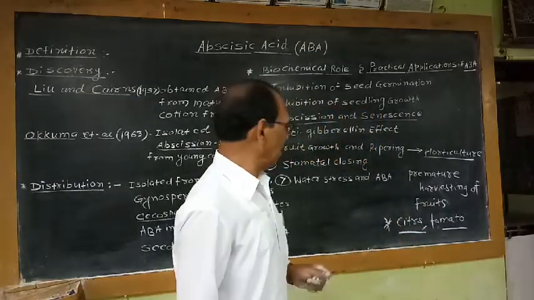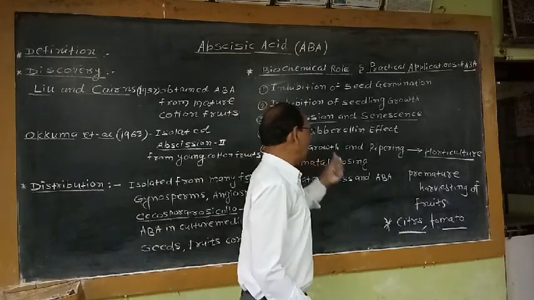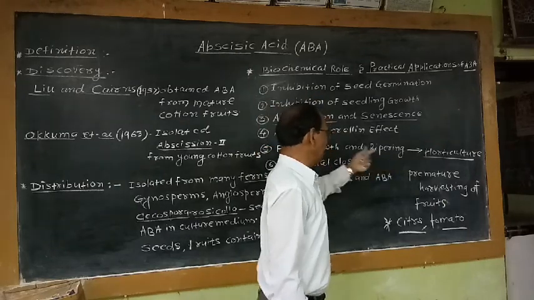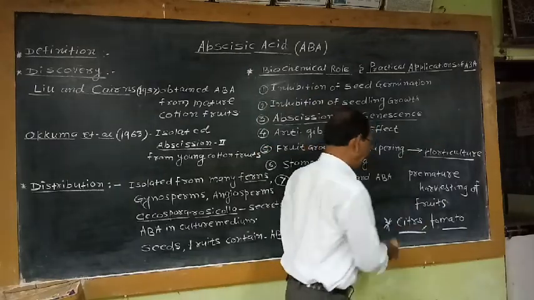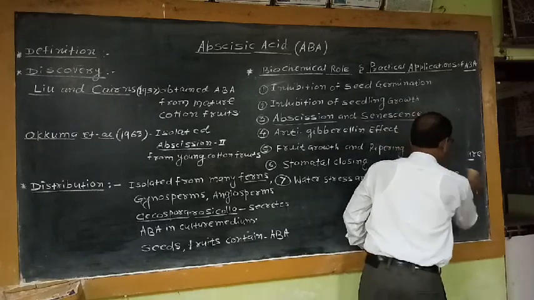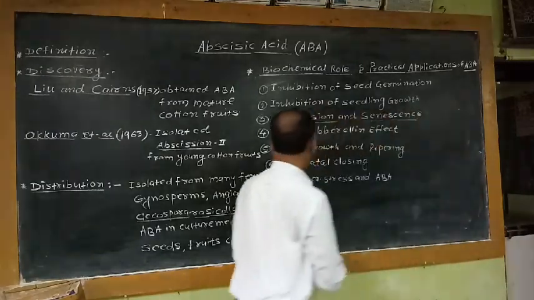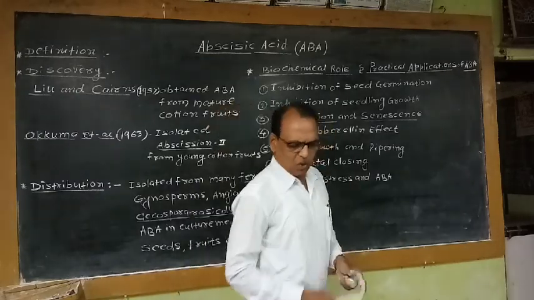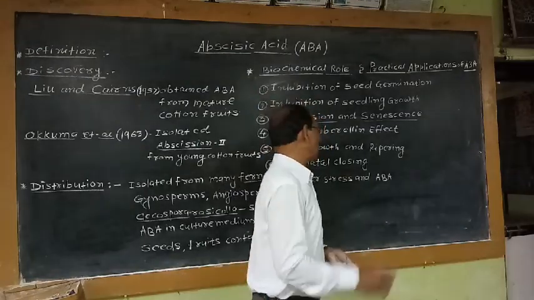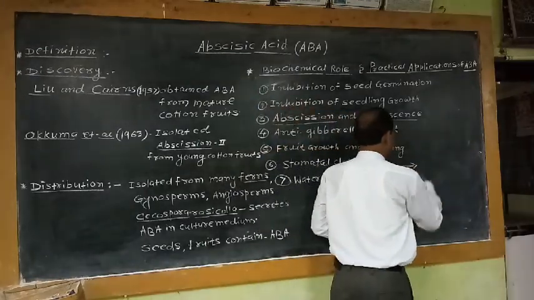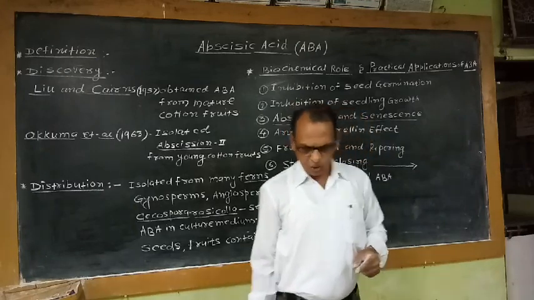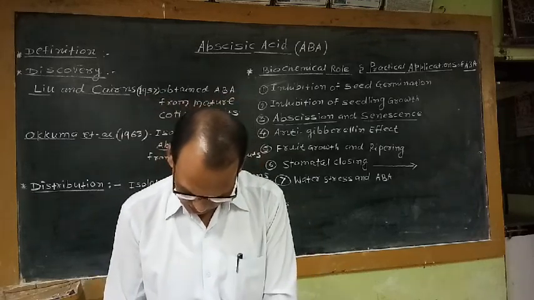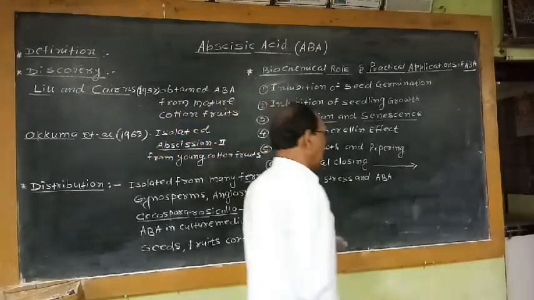So this is the effective biochemical role of this ABA which is used in horticulture. That means this is the practical application of this hormone ABA in the process of fruit ripening. Then the next biochemical role of this ABA is stomatal closing. So naturally, in many mesophytic plants, the closing of the stomata occurs. So this closing of the stomata takes place due to water stress and chilling.